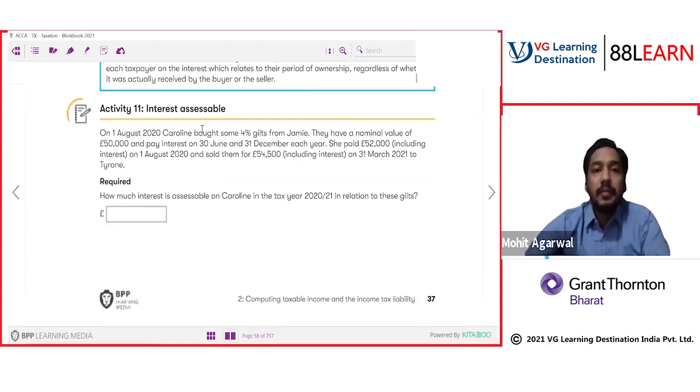On 1st August 2020, Carolyn bought some 4% gilt from Jemmy. They have nominal value of 50,000 and pay interest on 30th June and 31st December. She paid 52,000 including interest on 1st August and sold them for 54,500 including interest on 31st March. How much interest is assessable on Carolyn in tax year 2021 in relation to this gilt? So we have to take interest up to 31st March.